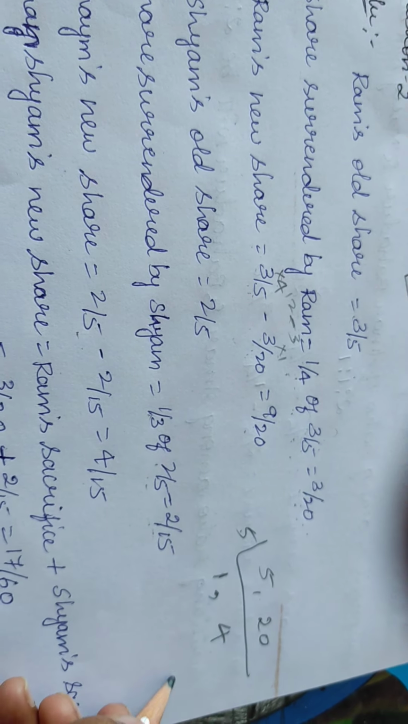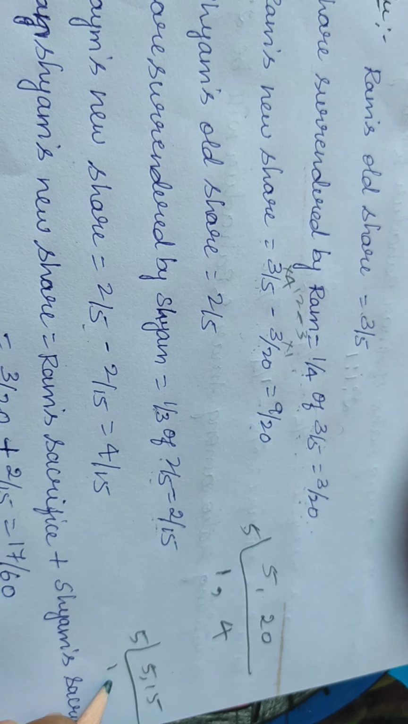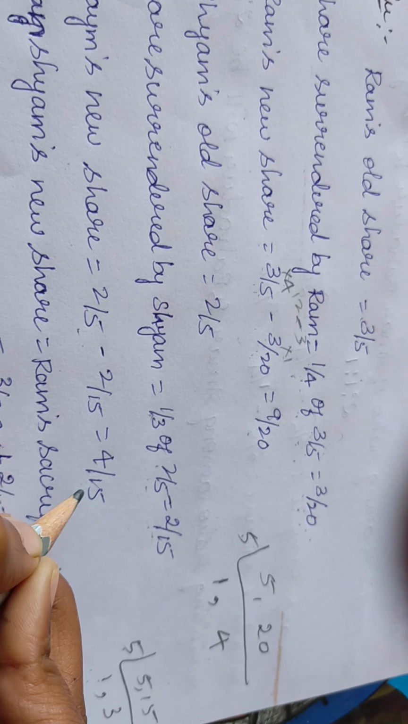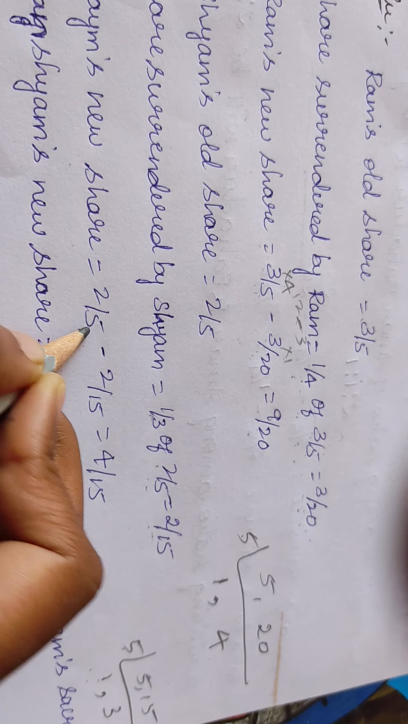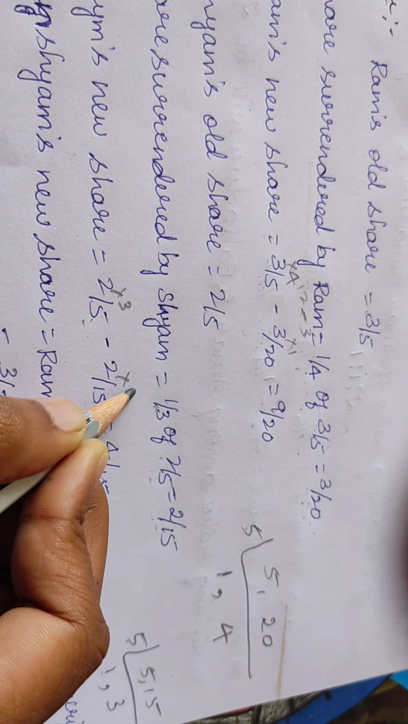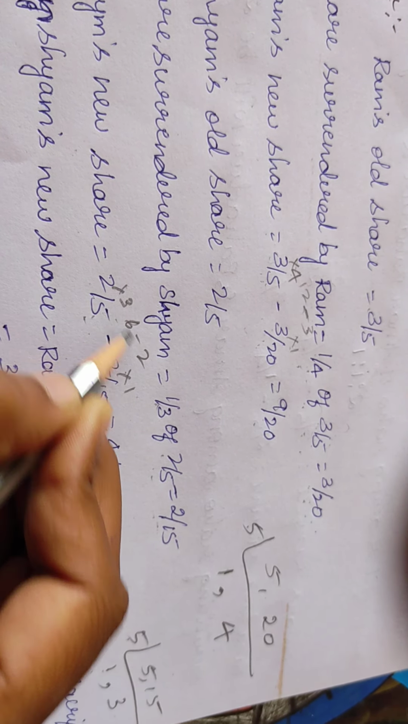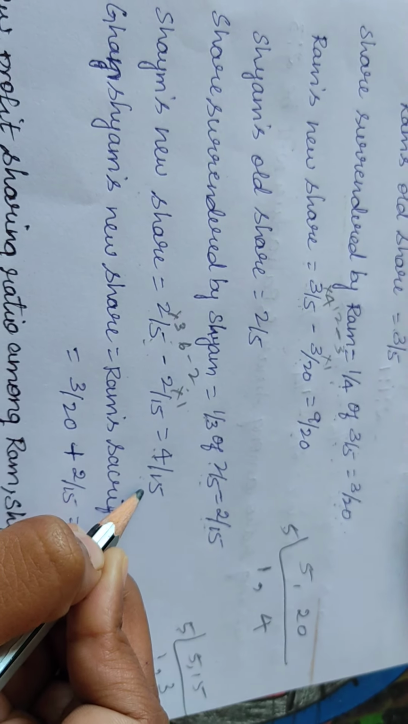How did you get 15? Take the LCM of 5 and 15. 5 ones are 5, 5 threes are 15. So you get 15 as the denominator. 5 how much is 15? 5 threes are 15. So 15 into 1 is 15. So 2 threes are 6, minus 2 ones are 2. So 6 minus 2 is equal to 4. 4/15 is Shyam's new share.